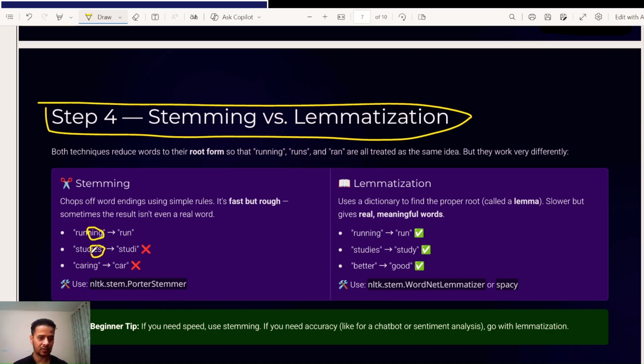IES is also common. ING is common too; if you see running, ING is used in many words. That is why it is required. So remove this and keep this: running becomes run, studying becomes study, use this, better, better.